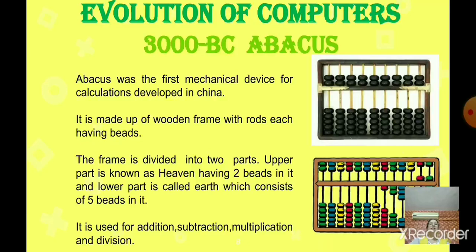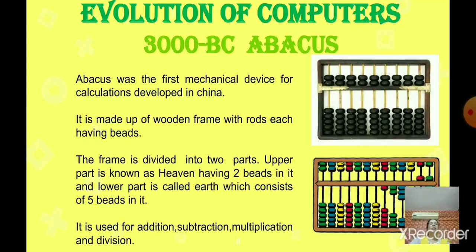It is Abundant Beads Addition and Calculation Utility System. Abundant means ample, plentiful. So you can see the beads over there. They were using ample beads for calculation.